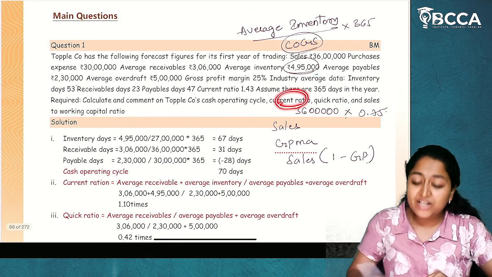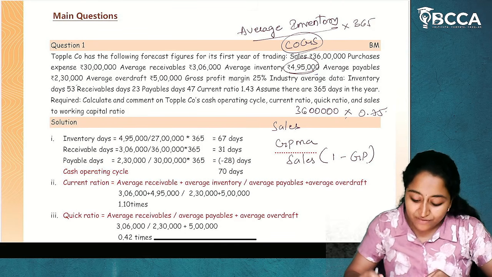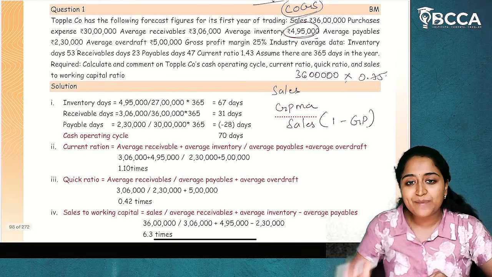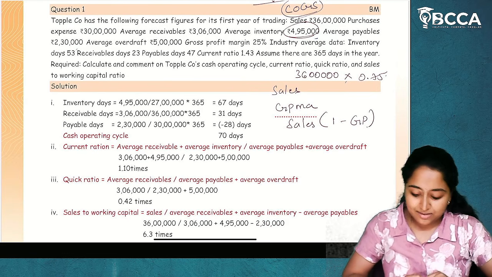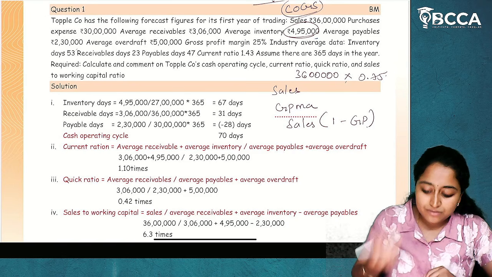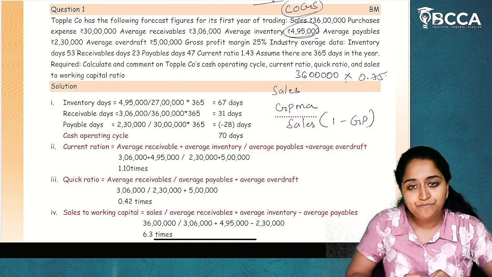Next, they have asked us for the current ratio. So how do we get the current ratio? Current assets divided by current liabilities. Now, in the given question, what are the current assets? Average receivables are a current asset. Average inventory is a current asset.